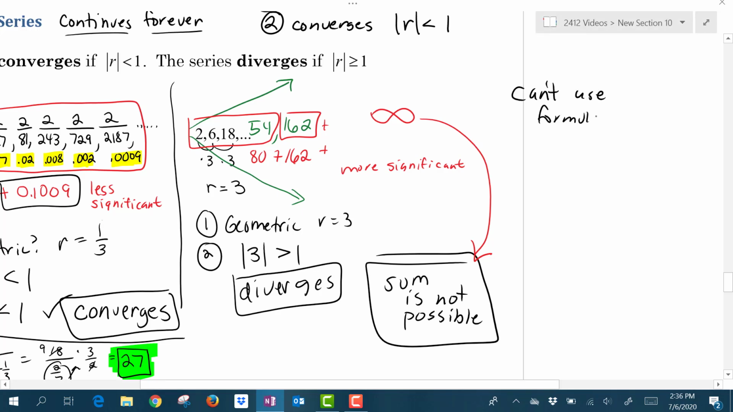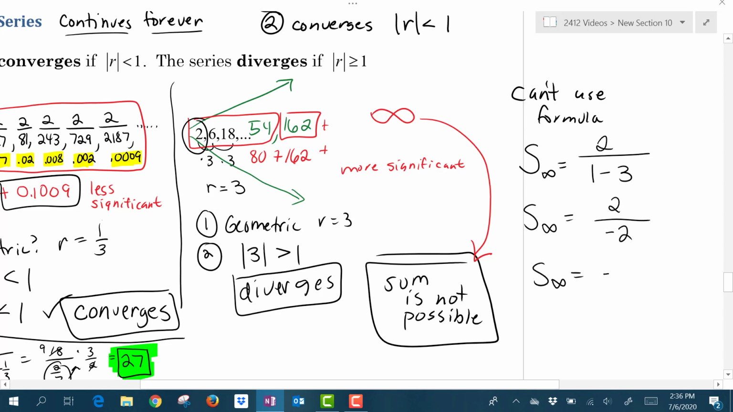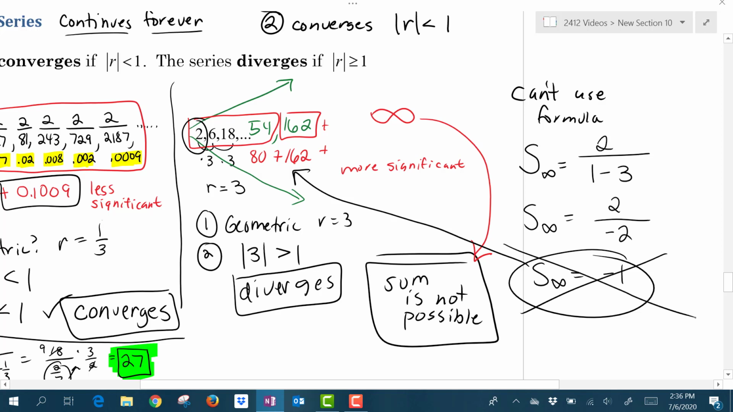Now if you try to use the formula, what happens? So let's try. We have 2, that's the first term of the sequence, divided by 1 minus the r value, which in this case is 3. So if I use that formula, I get something that doesn't make any sense. That's 2 divided by, what is that, -2? We get that the sum of these infinite number of terms is -1, and that clearly contradicts what we've already seen just by adding the first 5 terms of the sequence. So this does not make any sense.